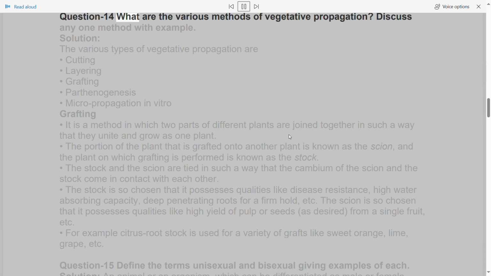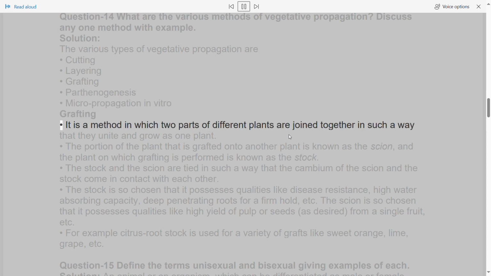Question 14. What are the various methods of vegetative propagation? Discuss any one method with example. Solution: the various types of vegetative propagation are cutting, layering, grafting, parthenogenesis, micropropagation, in vitro. Grafting: it is a method in which two parts of different plants are joined together in such a way that they unite and grow as one plant.